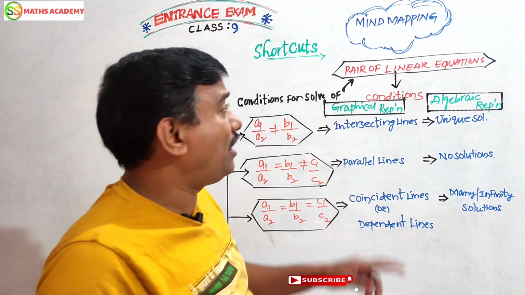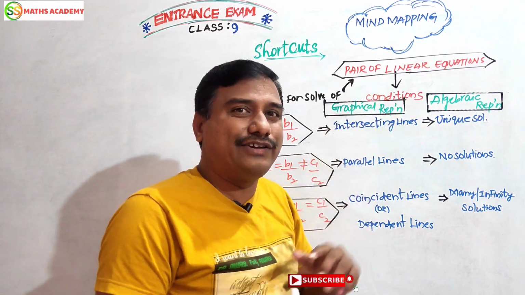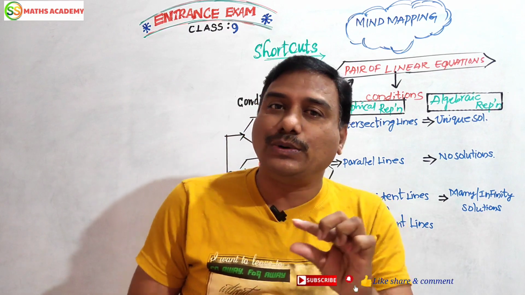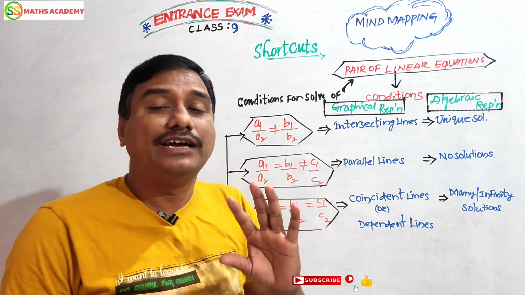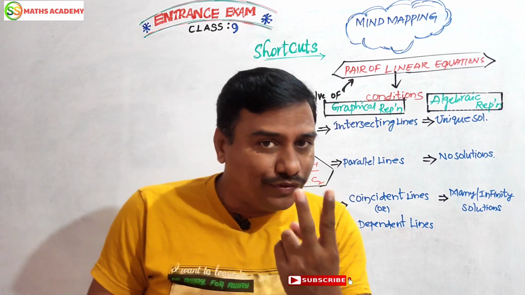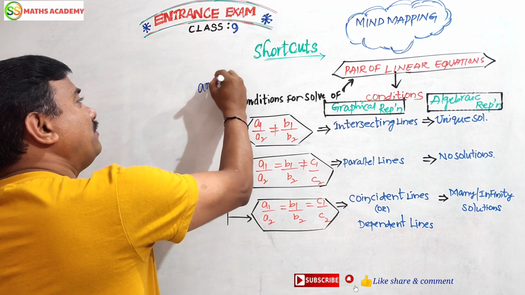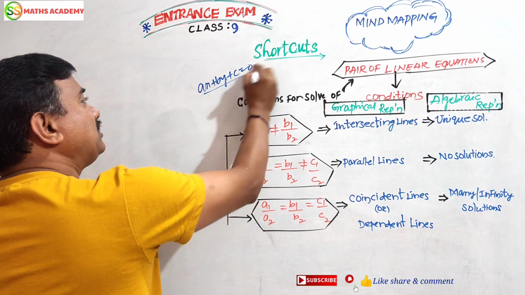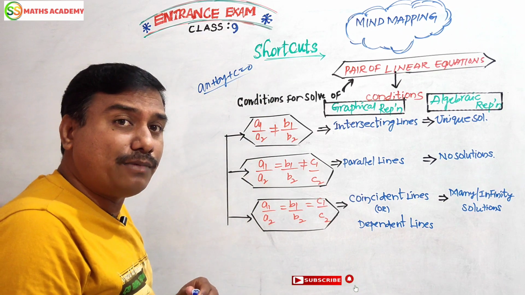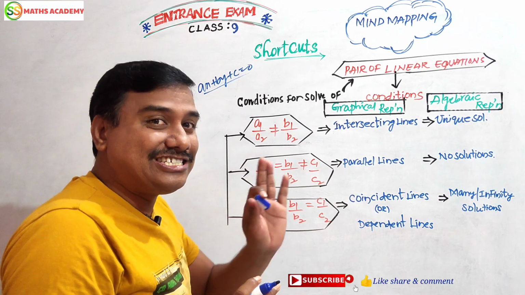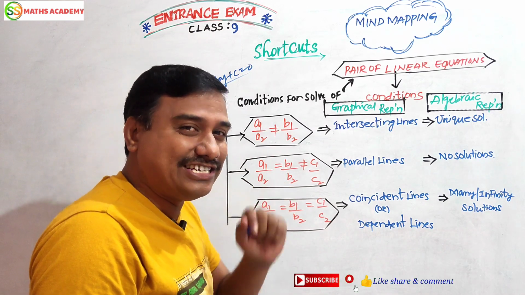Clear. Let us come to the pair of linear equations. ax plus by plus c equals 0 is the example of a linear equation in two variables. This is called the general form of a linear equation in two variables, also called the straight line equation in coordinate geometry.